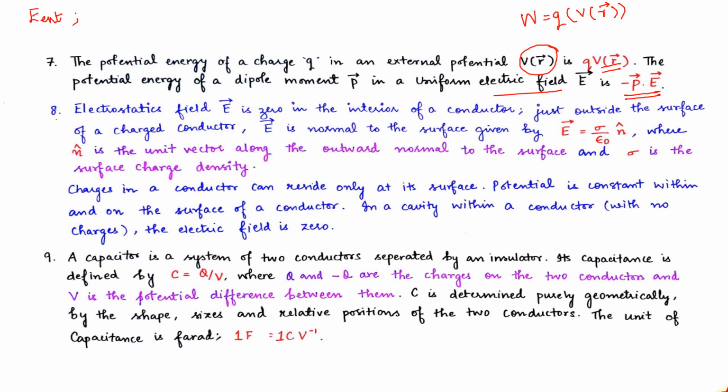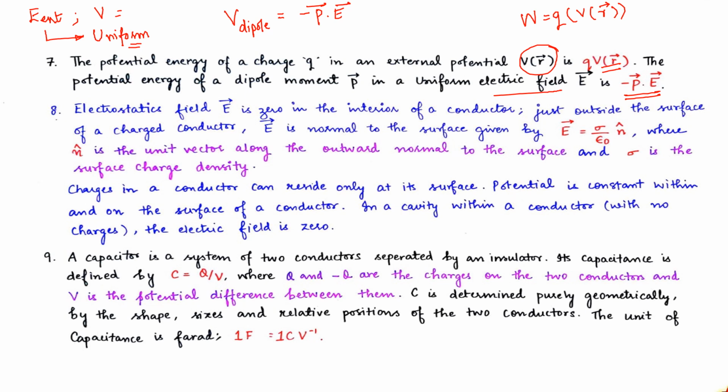E external. But now we have introduced one more condition, and that condition is our E external is uniform in nature. In that case, our potential energy will be given for a dipole as minus P dot E. This minus is contributed from the electric field, as we have seen in the previous point where we have related the potential with the electric field.